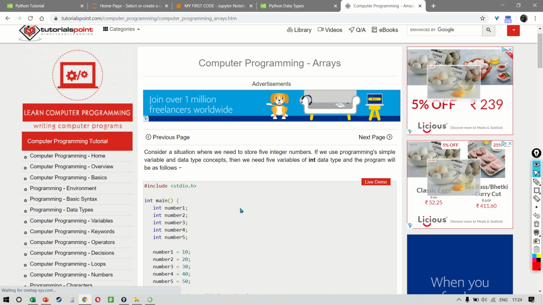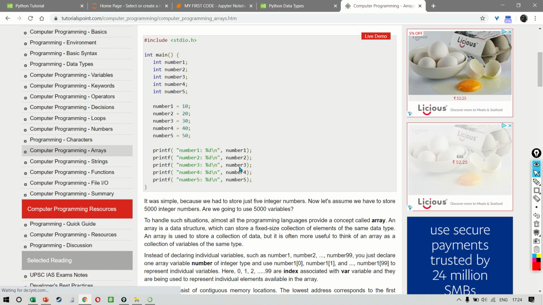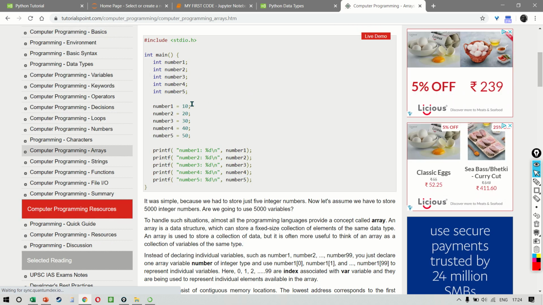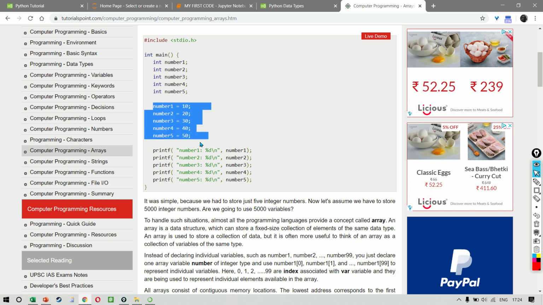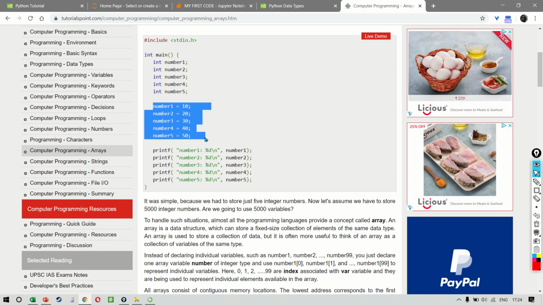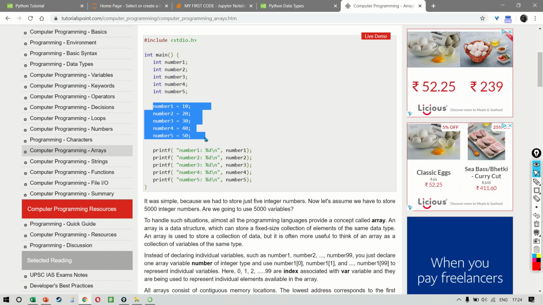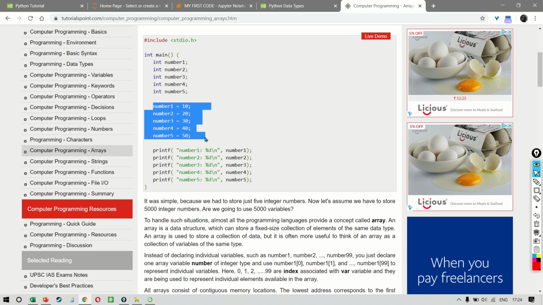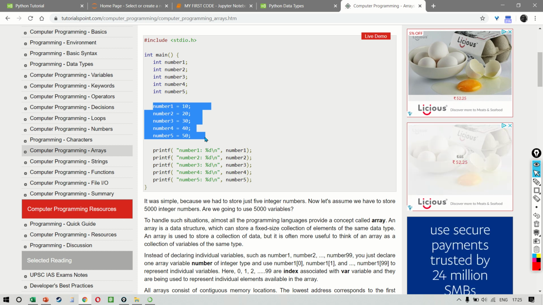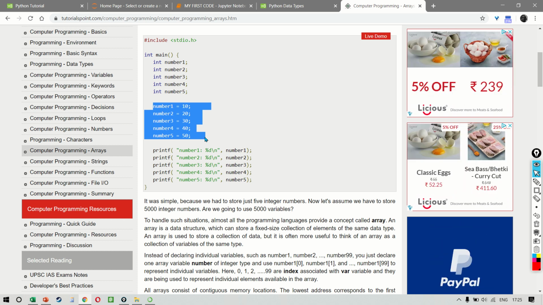The idea here is that, for example, if you have 5 numbers with you, number 1, 2, 3, 4, 5, and you want to store them inside a single variable, then obviously you're not going to keep 5 variables differently, right? So you can put it inside an array, which is nothing but a combination of different variables inside it.